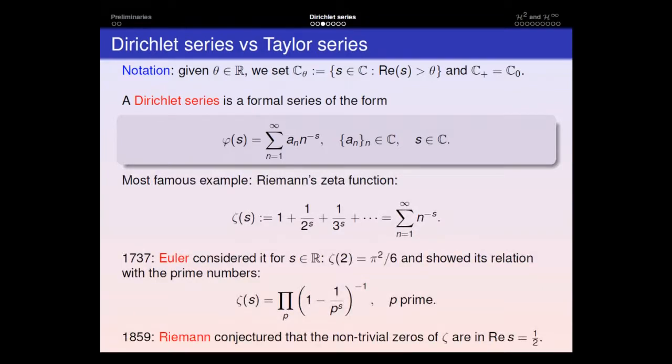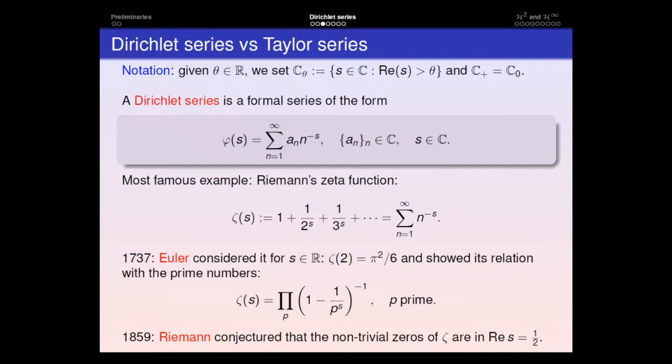The most famous Dirichlet series is Riemann's zeta function, which is the Dirichlet series which arises from considering all the coefficients identically equal to 1. And in 1737, Euler computed some values of zeta, in particular zeta of 2, and he was able to prove that it equals pi squared times 1/6.